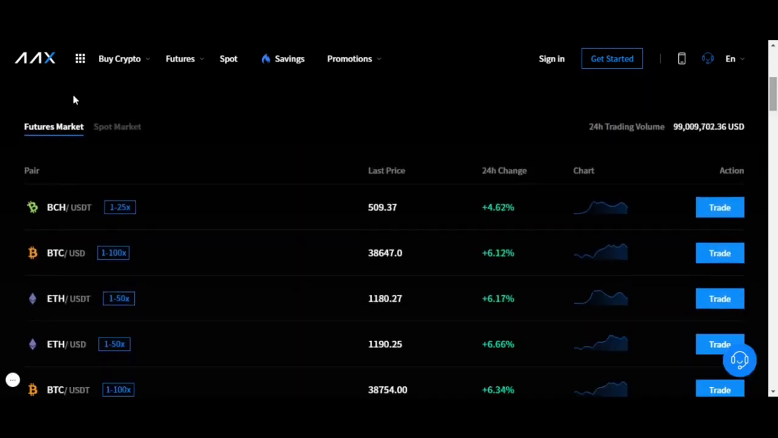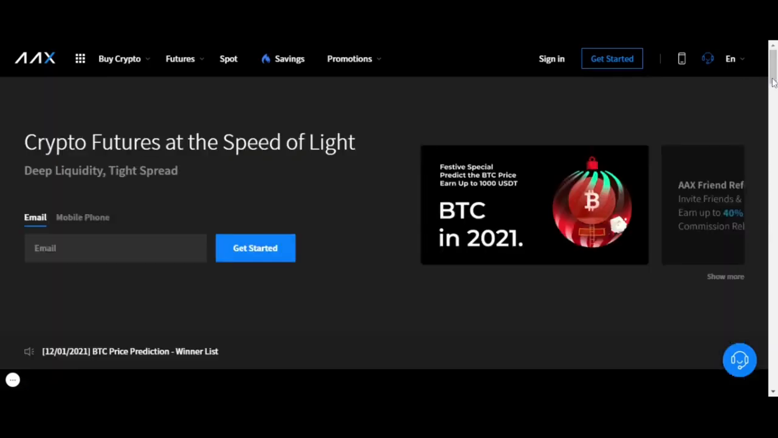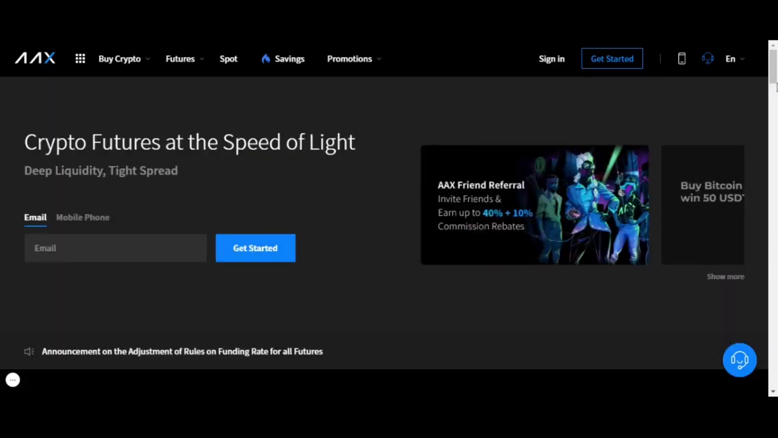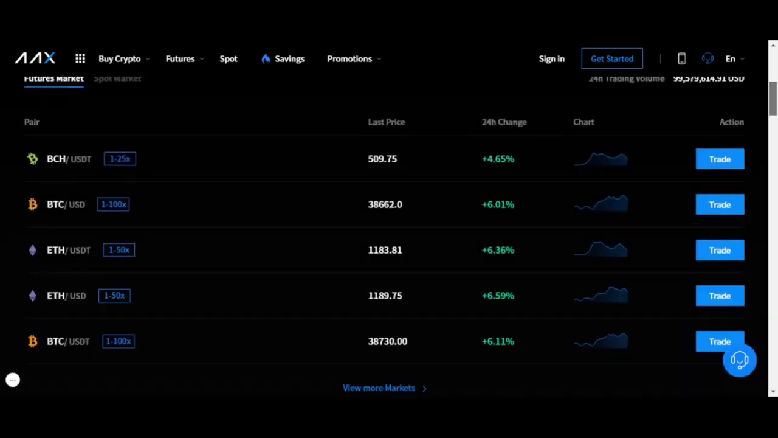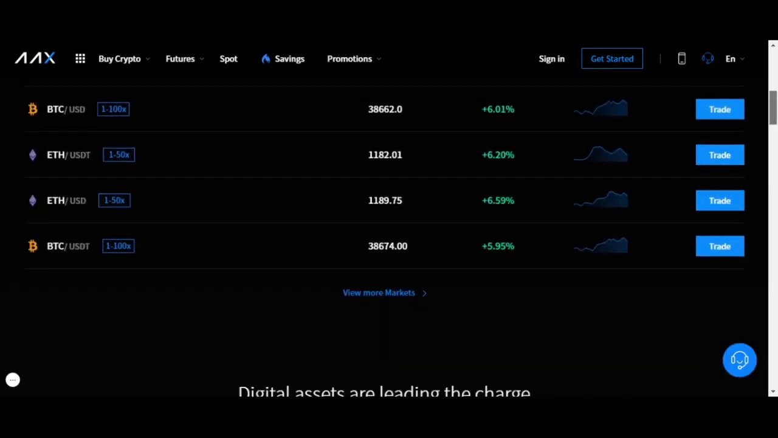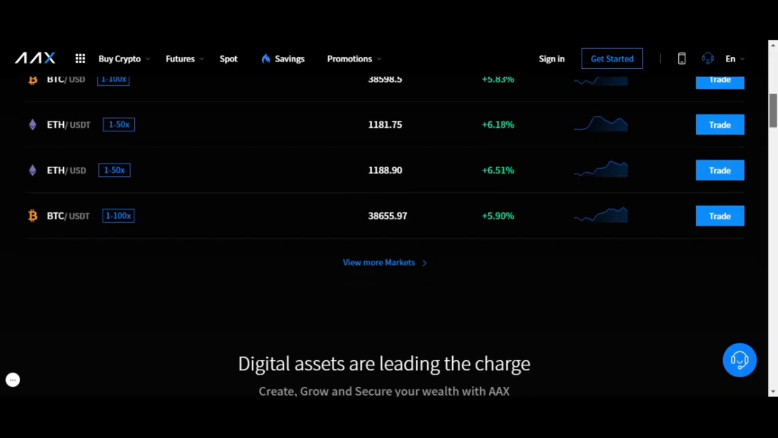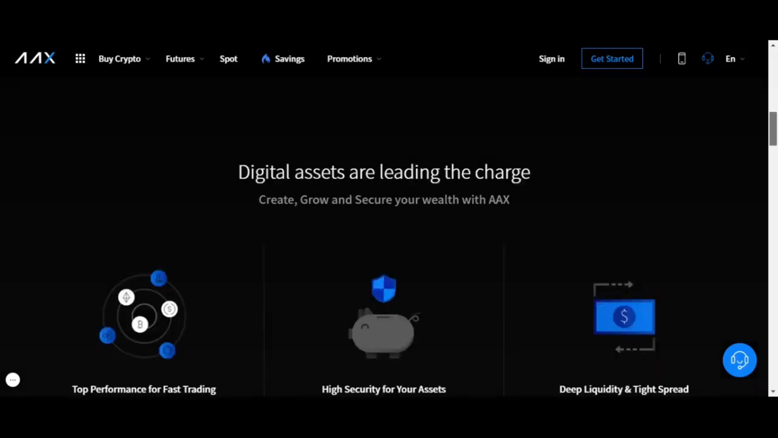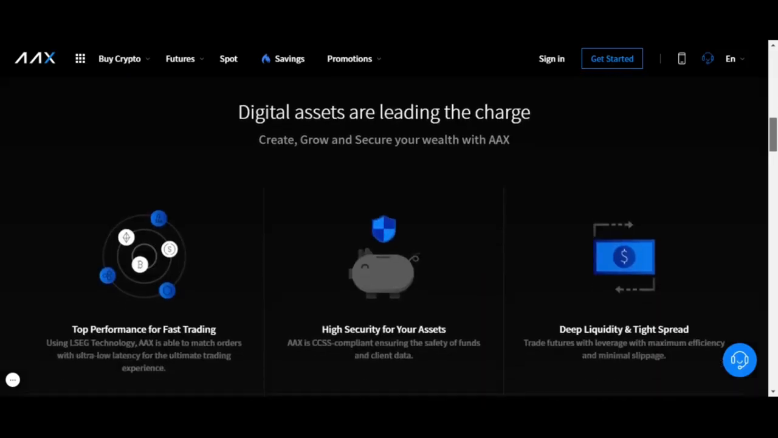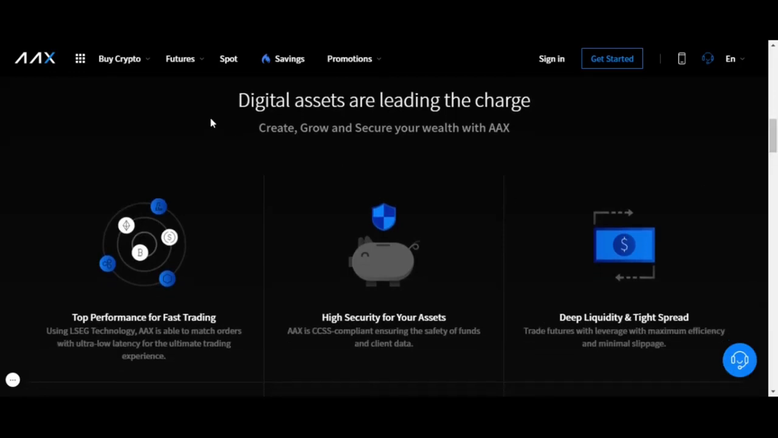So again, this is their futures market. You can do, let's see, BTC up to 100x leverage, Bitcoin Cash 25x leverage, 50x leverage with ETH. Very nice. So it's good to see that they have this leverage ability, because a lot of exchanges that are decentralized don't have this leverage ability, and this is so important if you understand the power of leverage. So there's a video down below in the description on how to make $200 a day leverage trading.